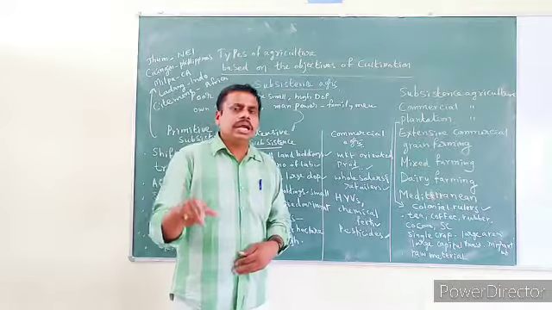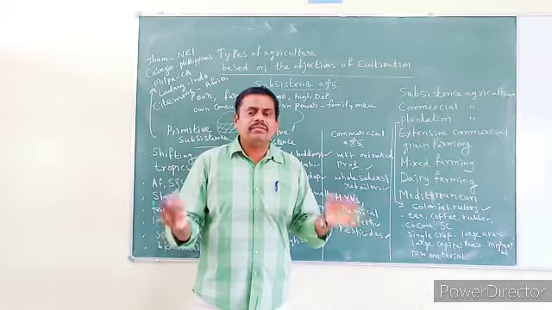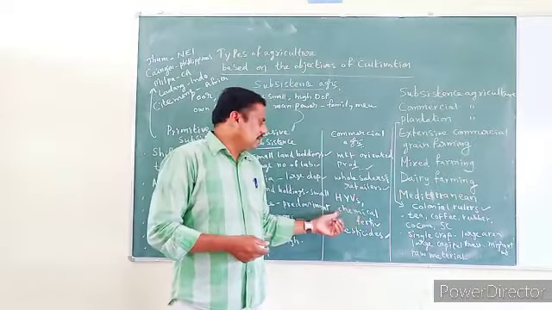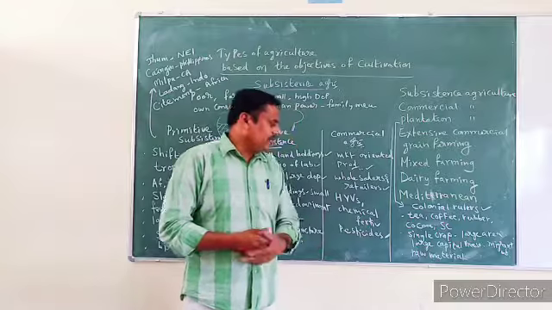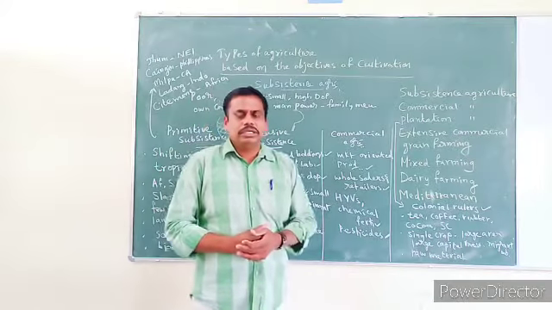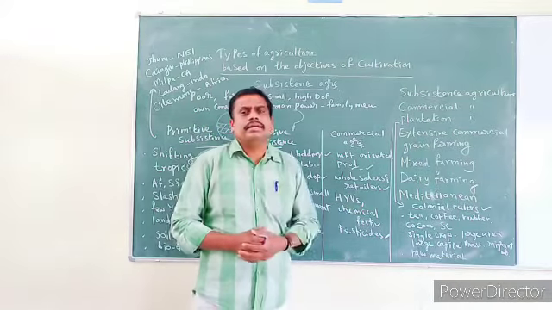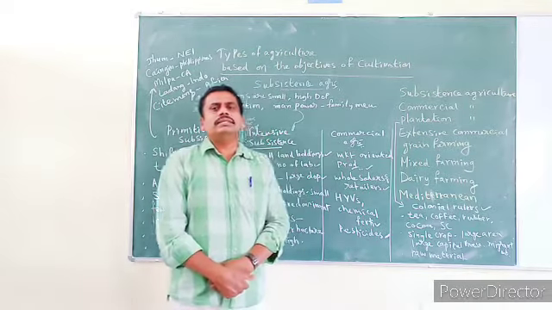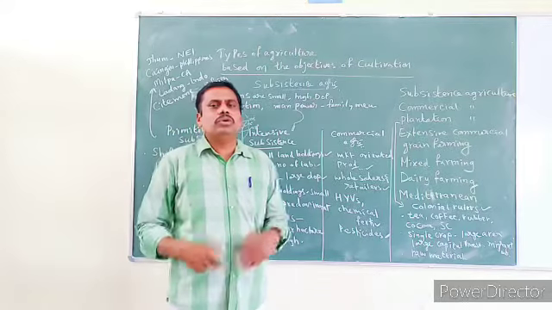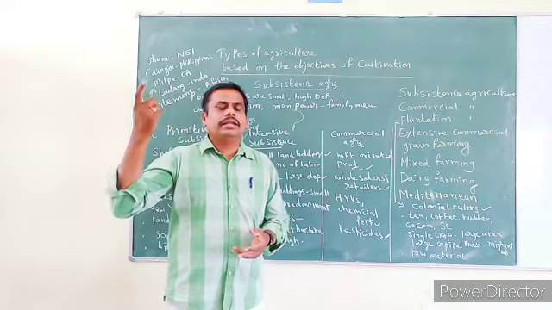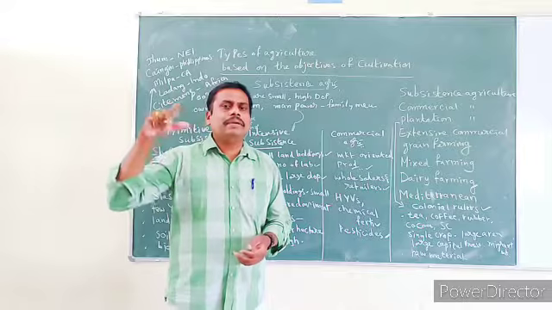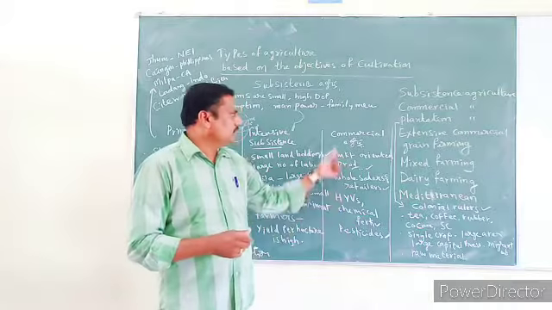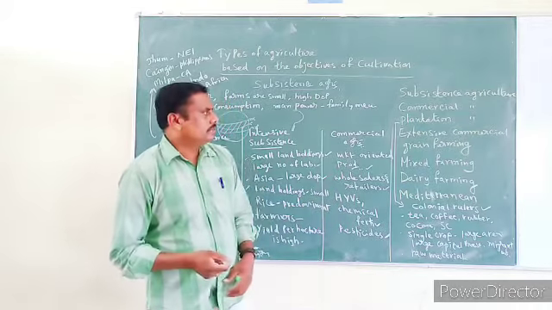And generally, in order to have more productivity and more yield, farmers use high yielding varieties, chemical fertilizers, and pesticides in this type of agriculture. Understood? So basically, the agriculture we do by keeping the market in mind, high prices in mind, and more profits in mind, is called commercial agriculture.